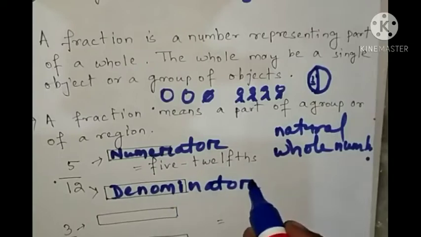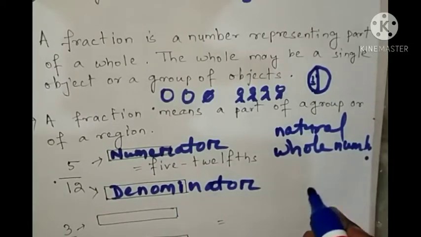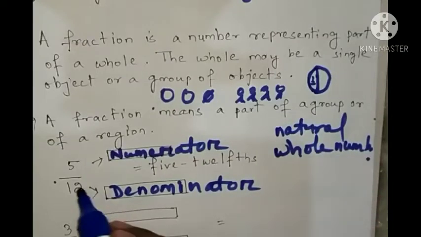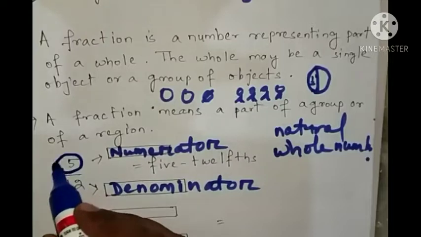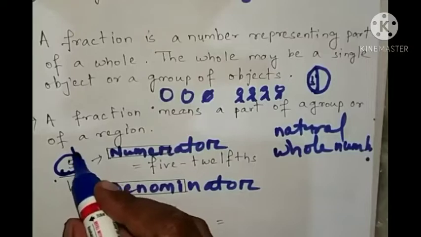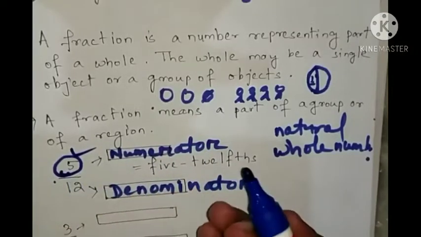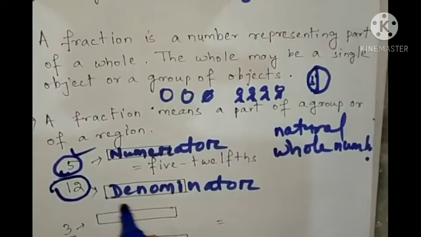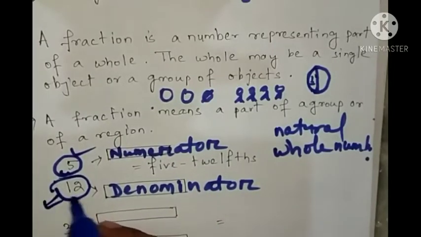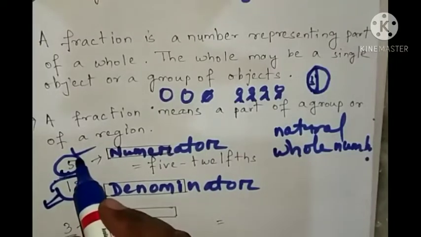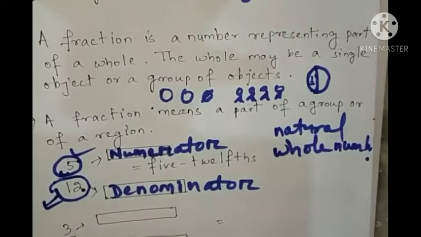Okay, you have studied about order. First, second, third, fourth, fifth, sixth, seventh, eighth, ninth, 10th, 11th, 12th, 13th, 14th, like that. So the upper number is read as that same number, like 5, but the lower number, the denominator, is read as an ordinal, like 12th. So you will read 5/12.